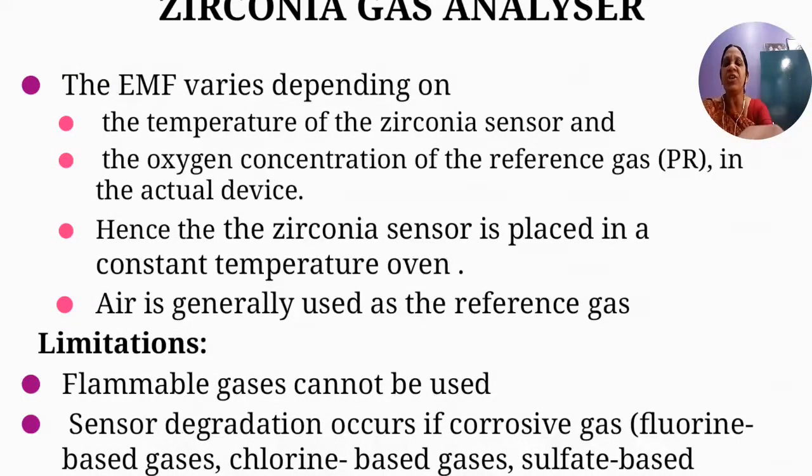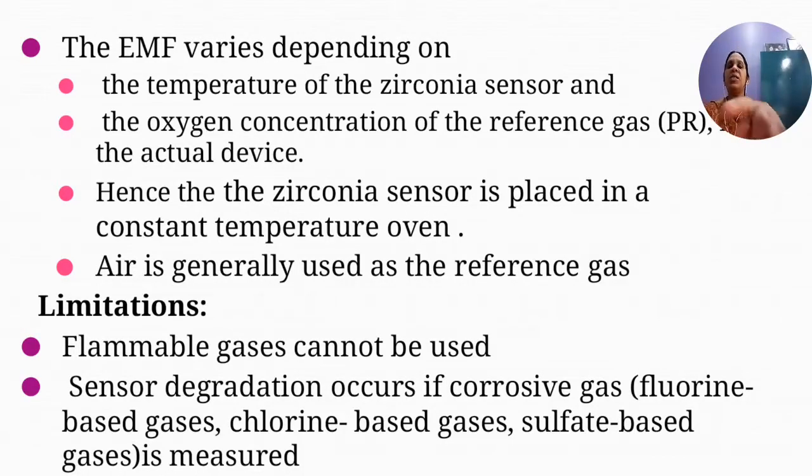Then there are certain limitations while using the zirconia gas analyzer. The limitations are: flammable gases cannot be used. Flammable gases, the gases which can catch fire easily, cannot be used during the analysis using the zirconia gas analyzer, because we are heating the zirconium oxide.